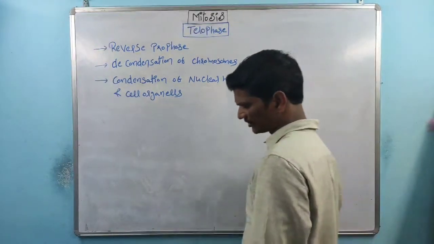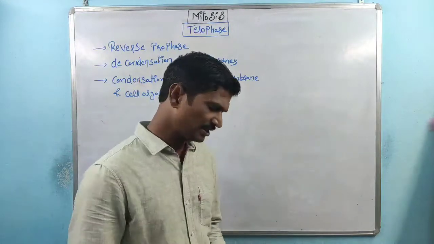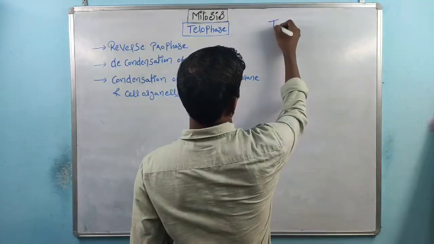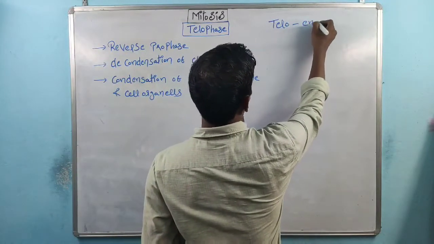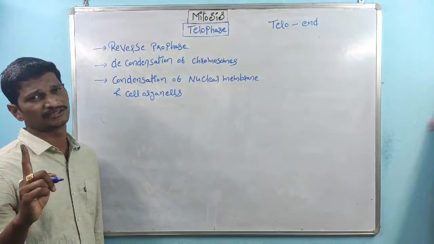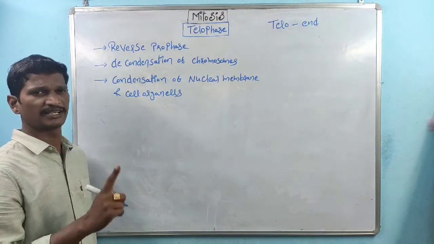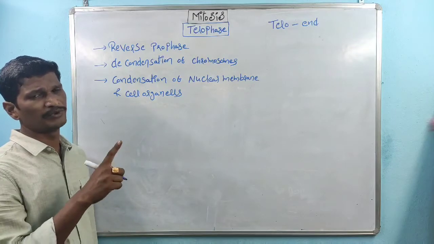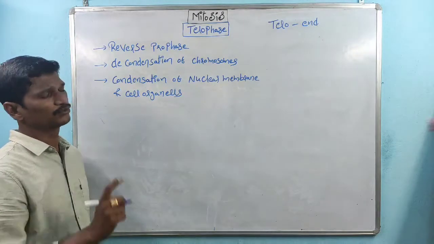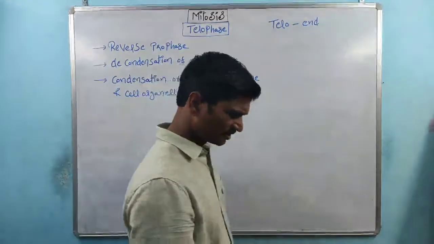Coming to the last phase in karyokinesis is the telophase. Here telo indicates end. See, pro means early, telo means end. Prophase, meta means center, and a movement of chromosomes, telo means end. So that is about the telophase name, right.